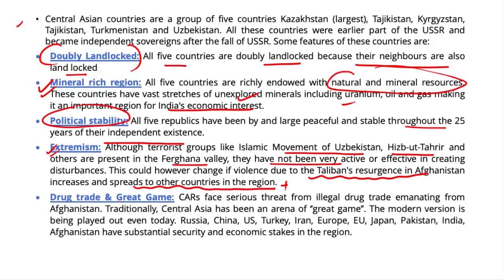Another important typical feature of the Central Asian countries is the drug trade and the great game. Central Asian republics face a serious threat from the illegal drug trade emanating from Afghanistan, and traditionally Central Asia has been an arena of the great game. The modern version is being played out today between countries like Russia, China, the US, Turkey, Iran, the EU, Japan, Pakistan, India, and Afghanistan, all having substantial security and economic stakes in the region. So this brings us to the question: what is the great game in Central Asia?